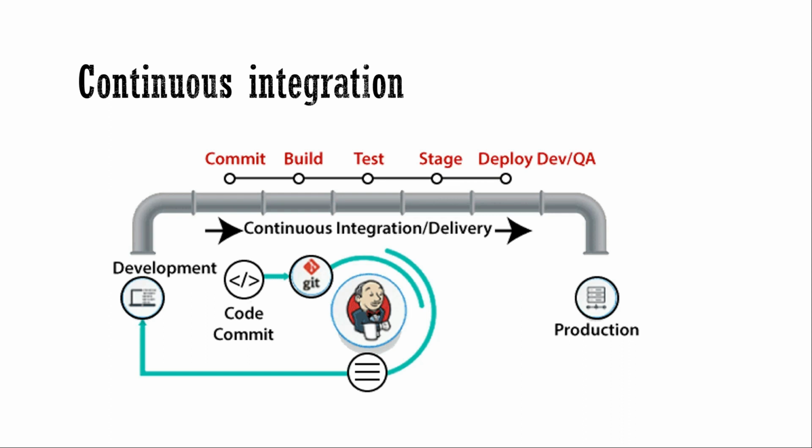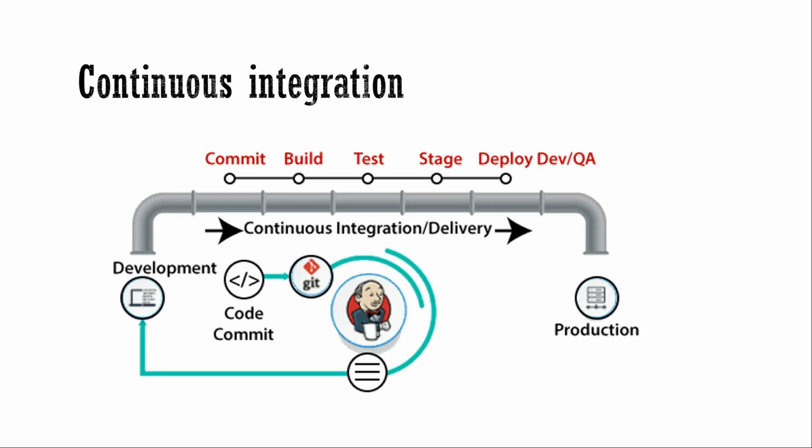So it will do the continuous integration. Once we make the changes and commit the code changes again, it will go to staging, and once SIT and UAT are completed, we will have the production deployment.